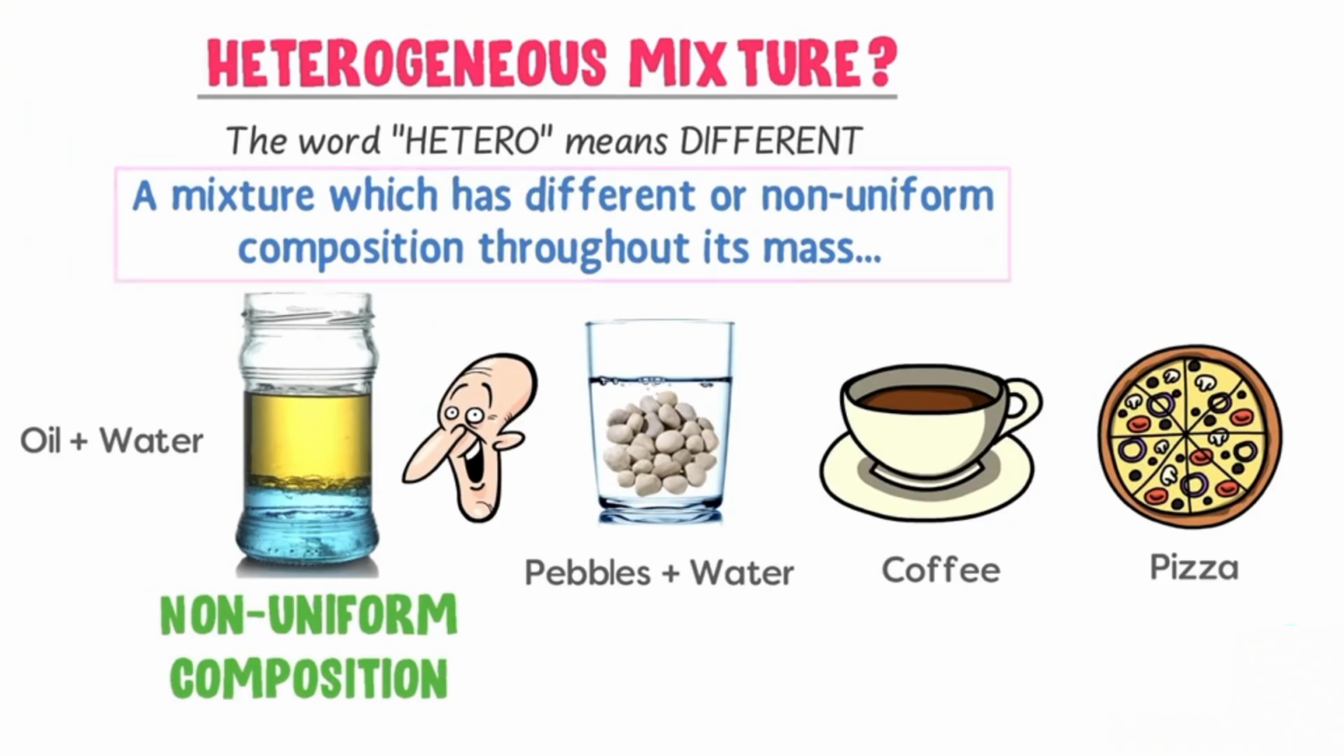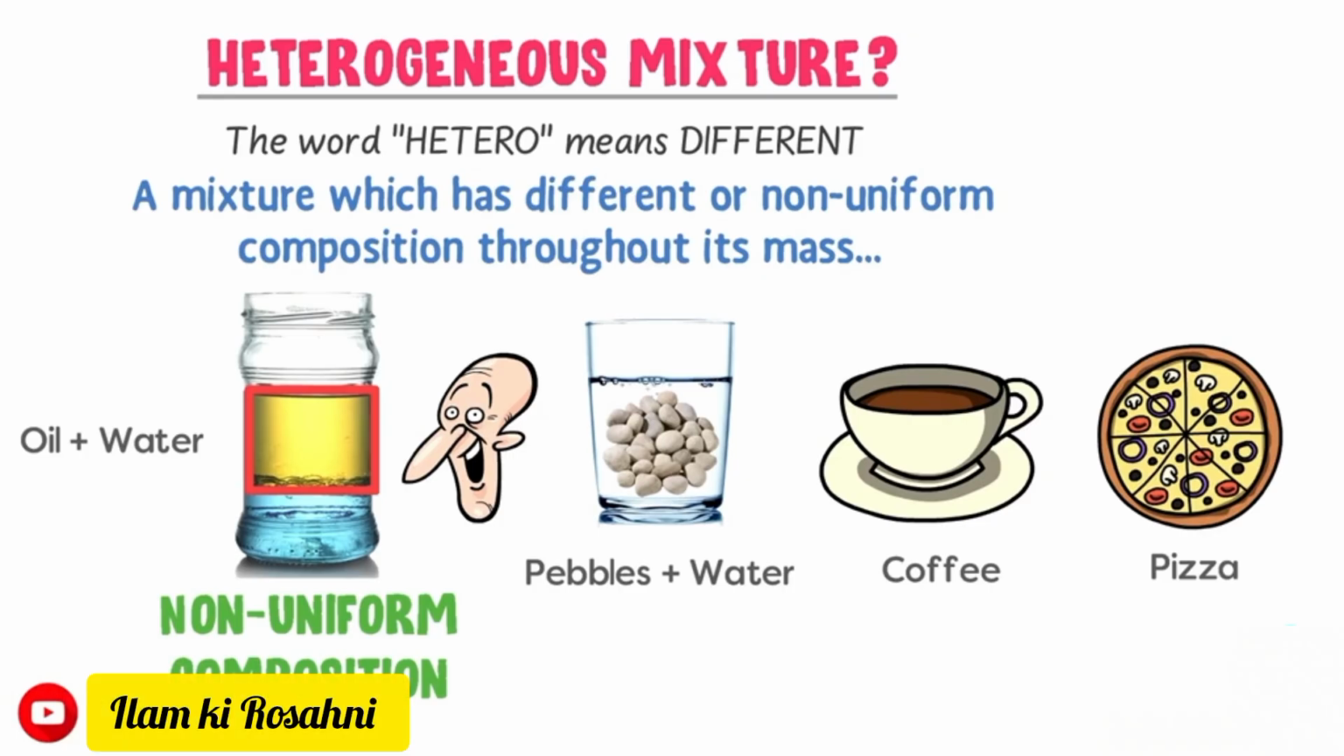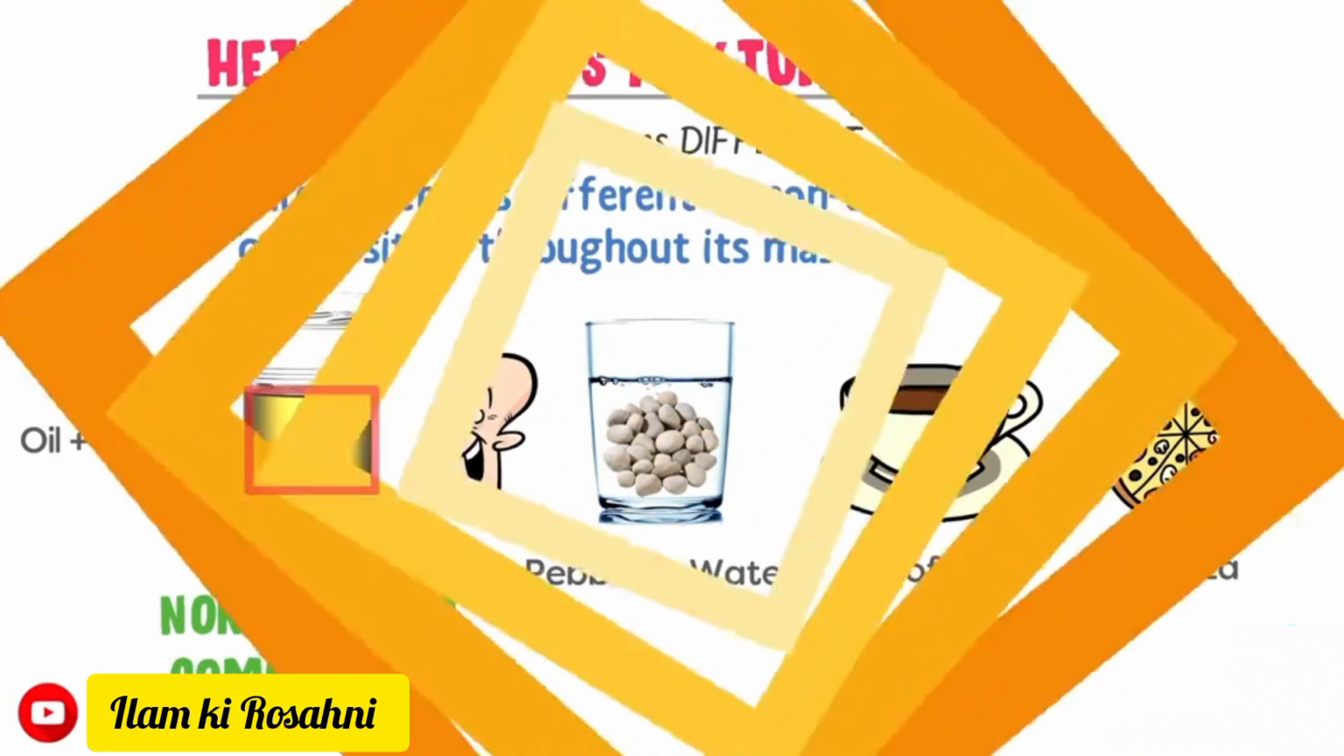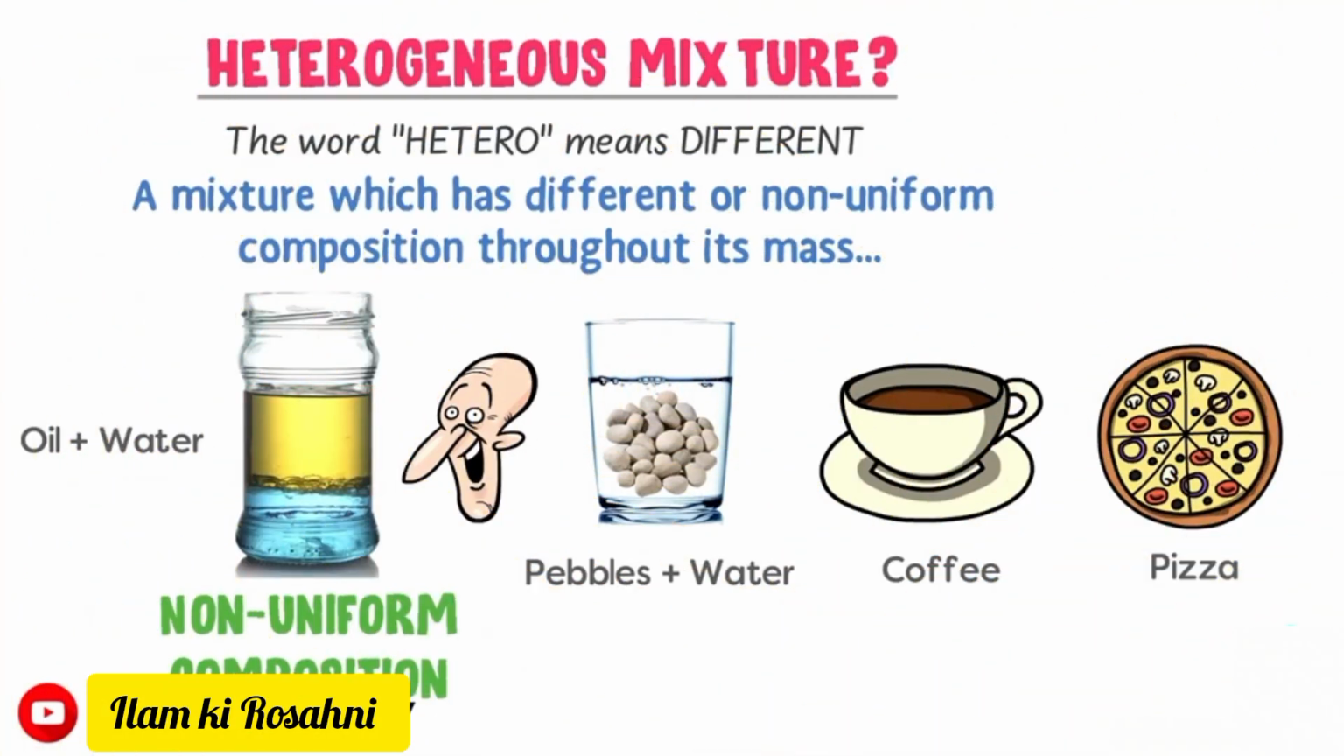Thirdly, we learn that a mixture is a heterogeneous mixture if it has different or non-uniform composition throughout its mass. For example, when you add some oil to the water, it has non-uniform composition, therefore we call it a heterogeneous mixture. This was all about mixture and types of mixture.